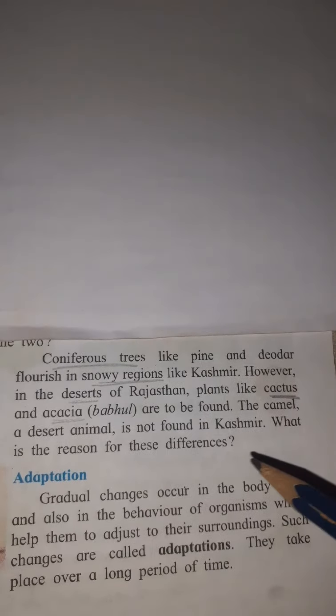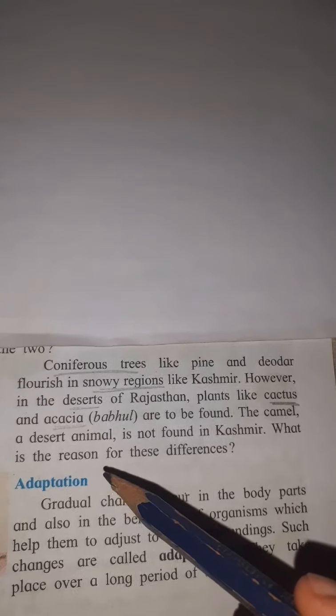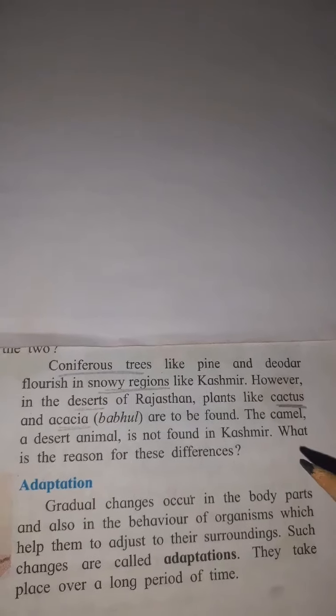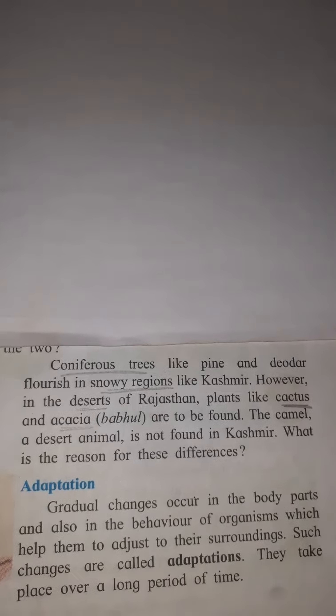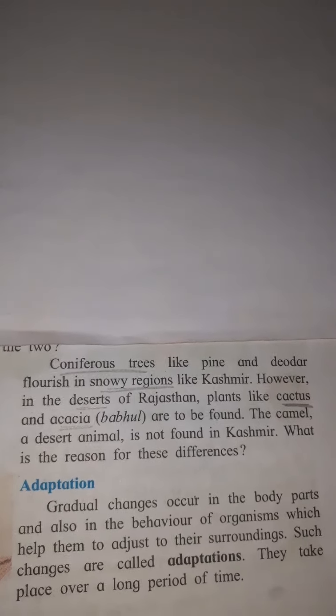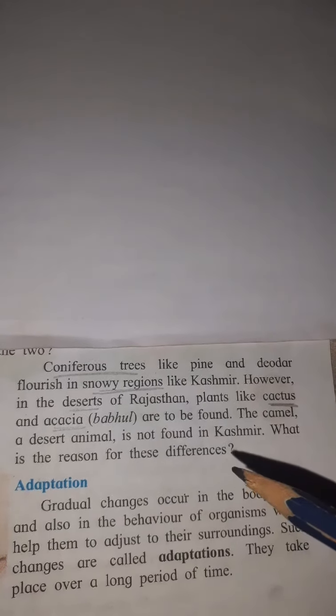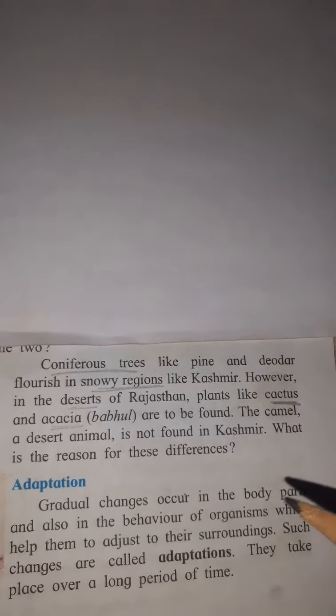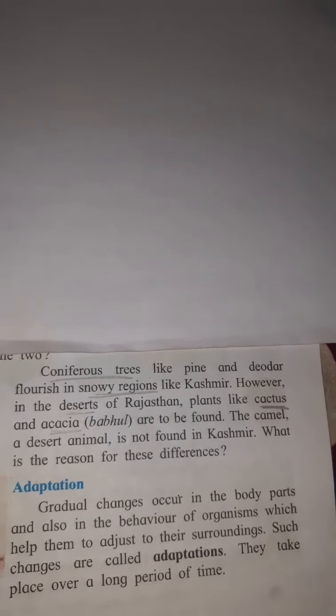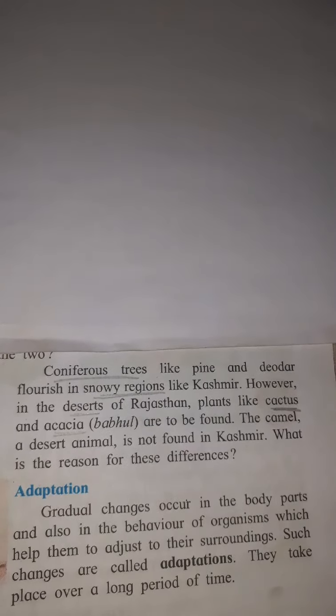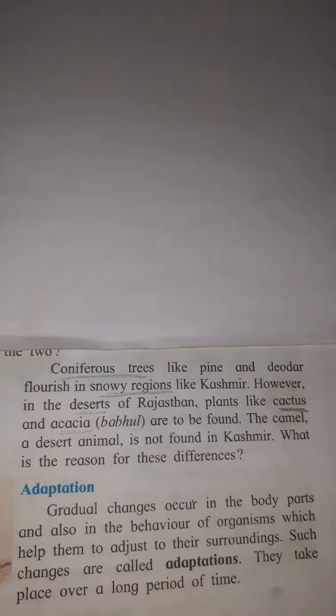The camel is the animal which is found in desert regions. Again, this animal can live and survive without water for many days. So, because of the changes that have happened in these plants and animals, they can live and survive in their particular environment. So these are the examples of adaptations.